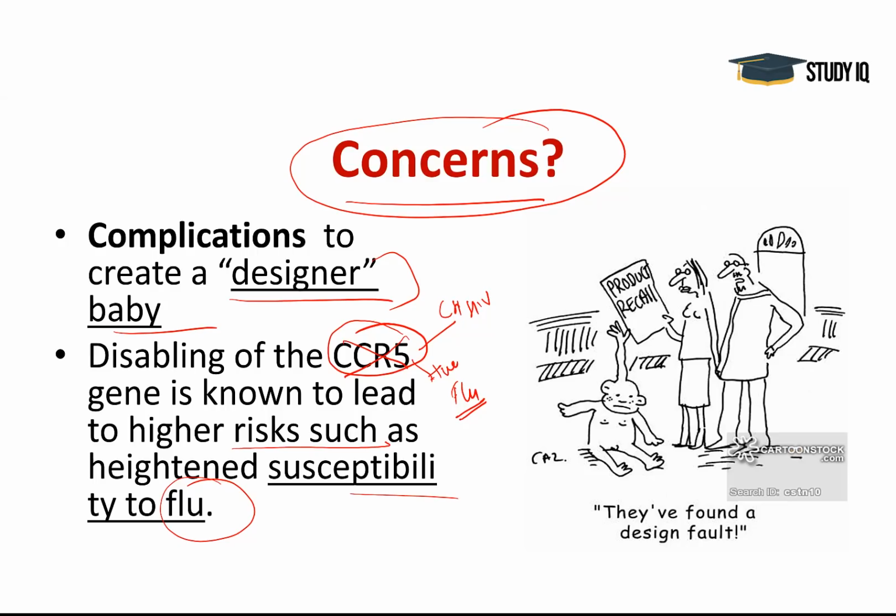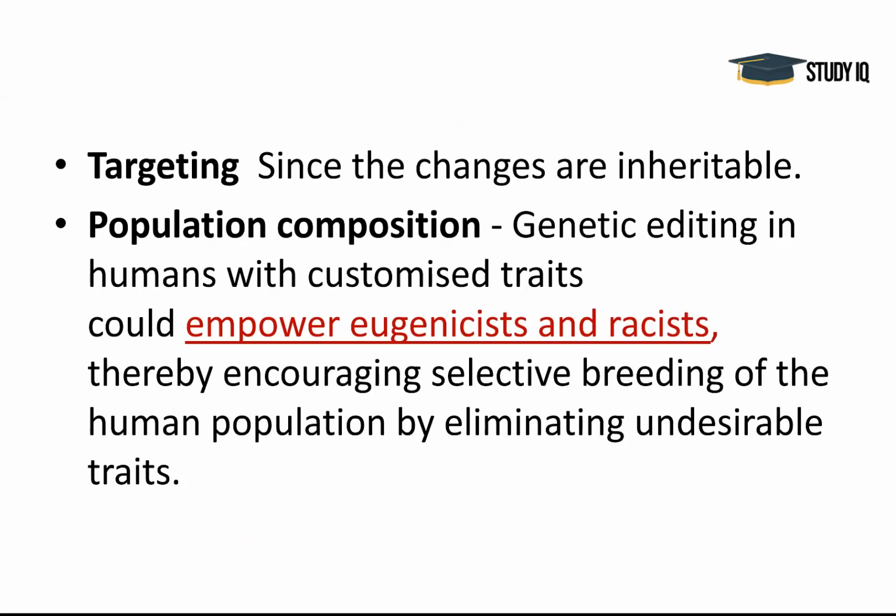So you understand. Suppose you have gone for a designer baby, and then there's this cartoon showing that they have found a design fault. You have removed the CCR5 gene, but there is a certain other fault in the child. What will you do then? Right? So more research is needed on such subjects.